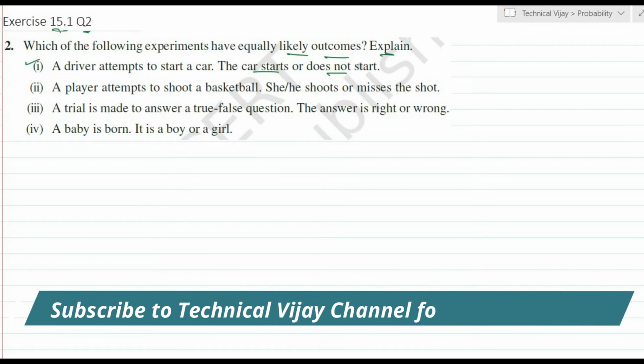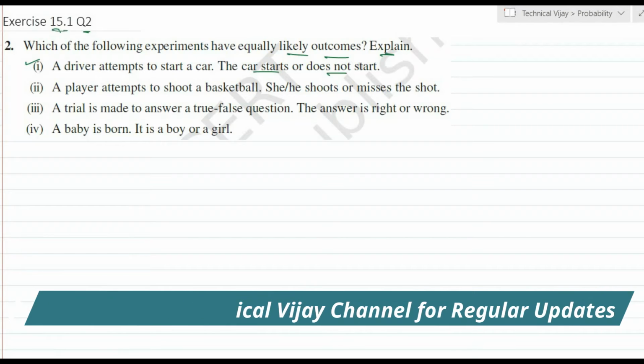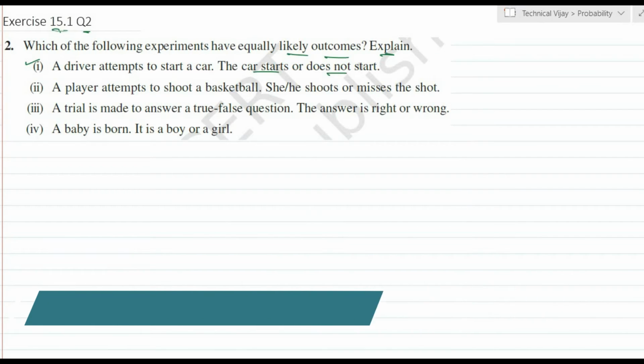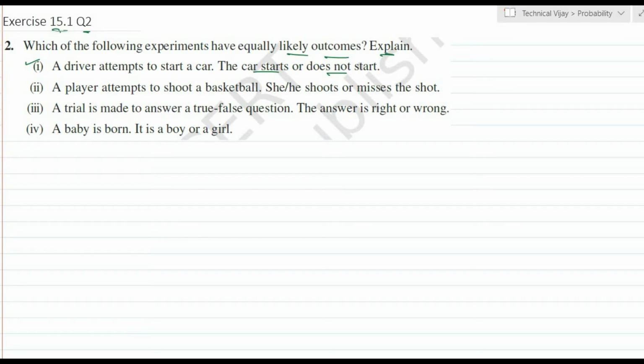Here, a car getting started or not depends on how old the car is, whether there is fuel in the engine, or whether it has met an accident, etc. It depends on the car's status. So the factors on which the car will start or not are not the same in both cases. Sometimes it may start, sometimes it may not. Therefore it is not an equally likely event.